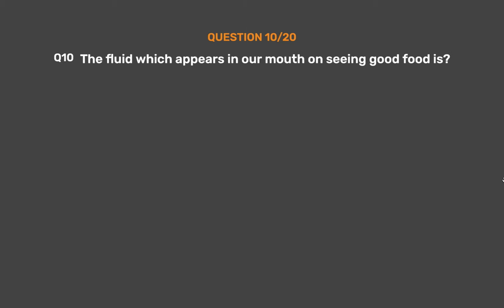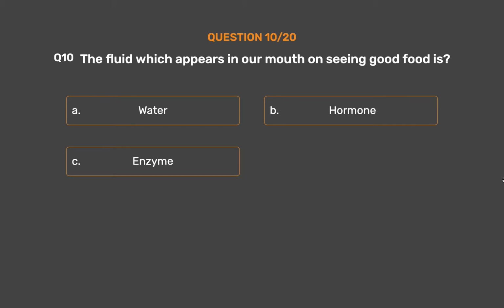Question number 10. The fluid which appears in our mouth on seeing good food is option A. Water. Option B. Hormone. Option C. Enzyme. Option D. All of them.